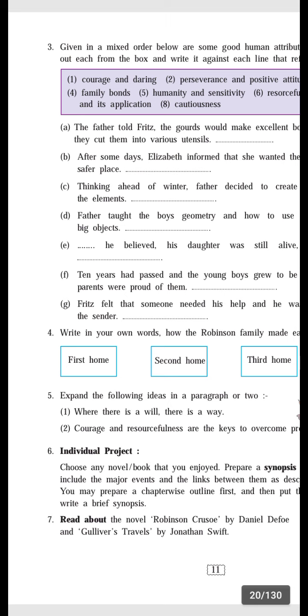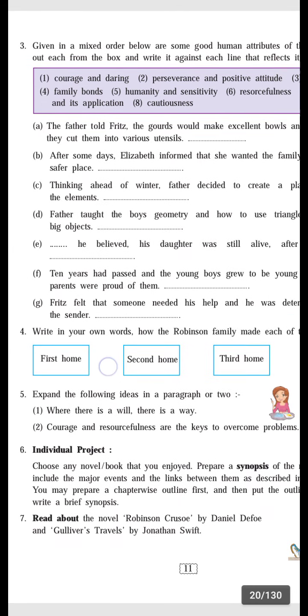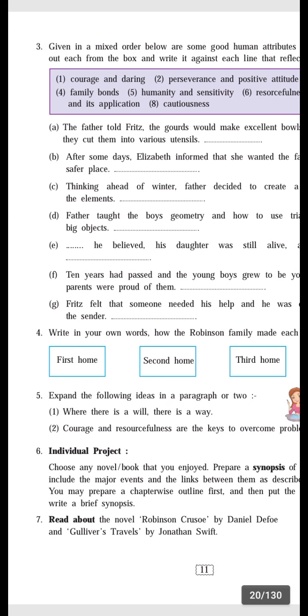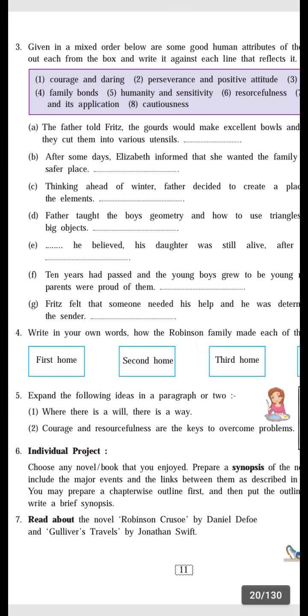Then next, expand the idea: courage and resourcefulness are the keys to overcome problems. If you are facing any difficulties, but if you have courage and if you are resourceful, then only is it possible to overcome the problem. And how these courage and resourcefulness are the keys to overcome problems, that you have to explain in 80 to 100 words.